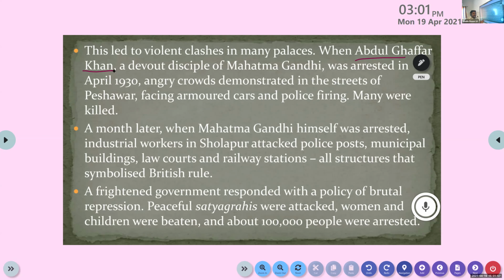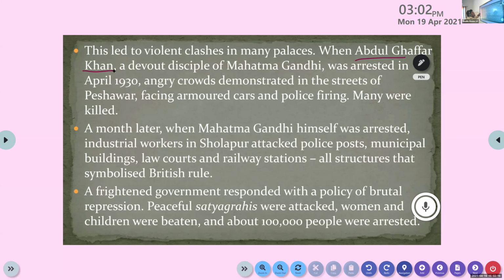The British government started arresting Congress leaders one by one. As a result, Khan Abdul Ghaffar Khan was arrested in Peshawar, and the people turned violently against the British police.